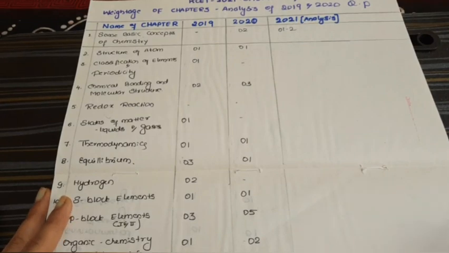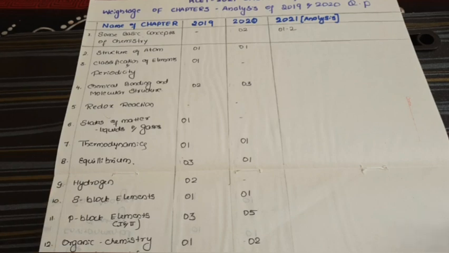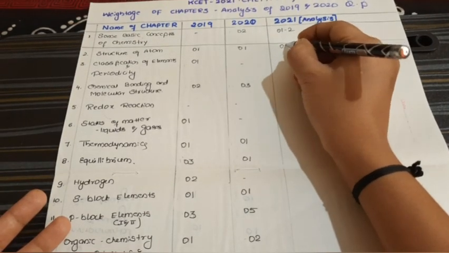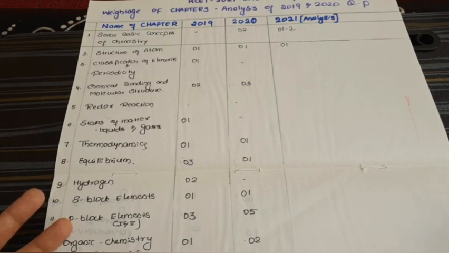Now the next topic, structure of atom. In 2019 there was 1 question, and in 2020 there was 1 question. So a minimum of 1 question will definitely appear from structure of atom.